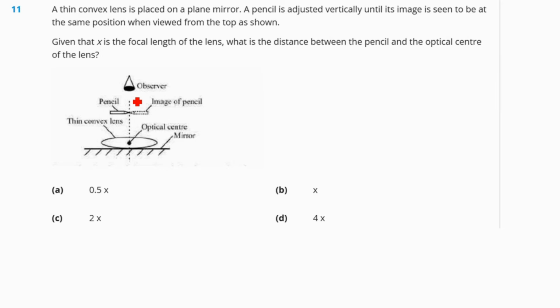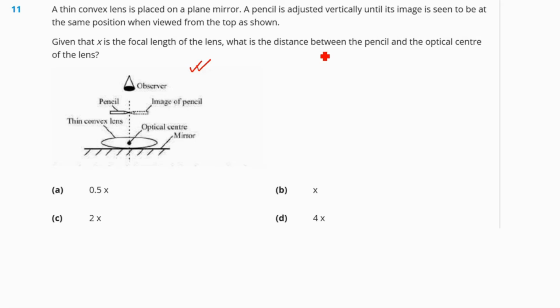When a convex lens is placed on a plane mirror, it behaves like a lens facing a virtual object that is behind the lens. Now from this picture, we can see the pencil is above the lens. The mirror creates a virtual image of the pencil at the same distance below the mirror. Correct. The virtual image acts as the object for the lens.